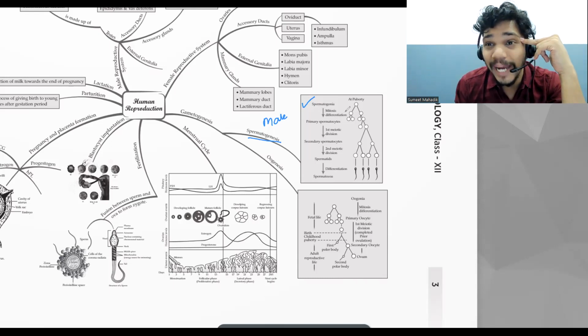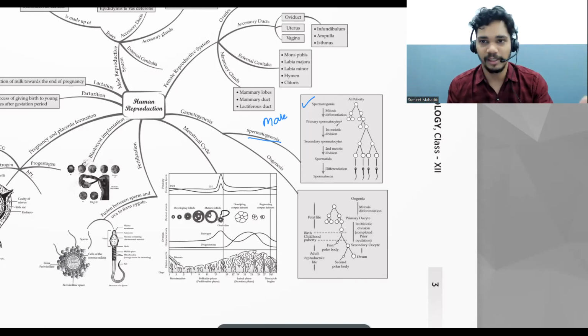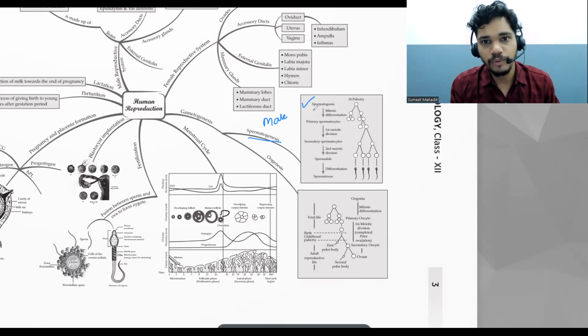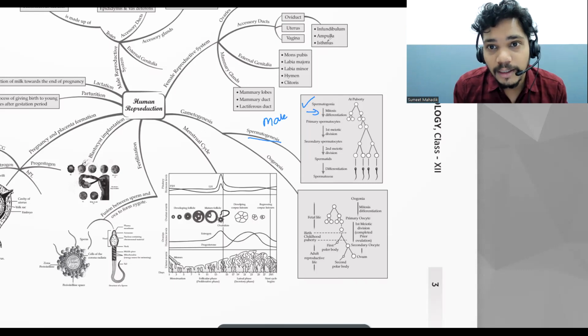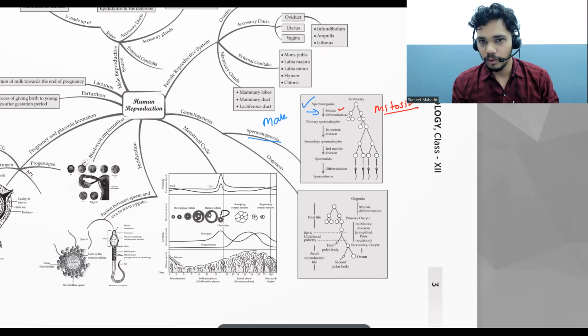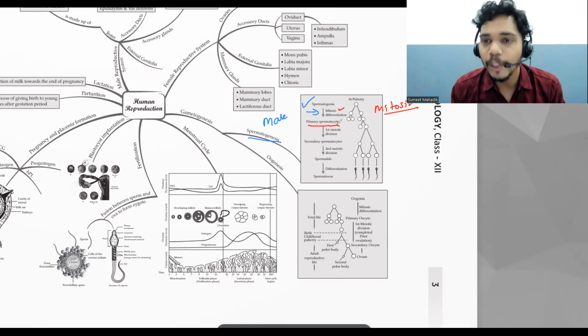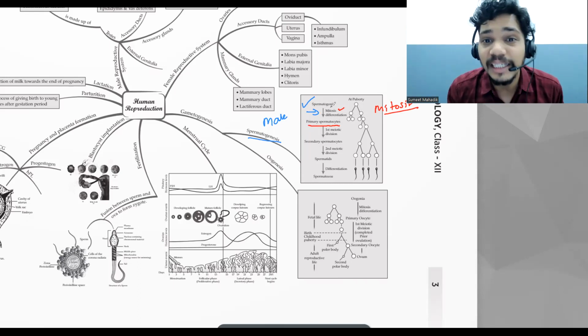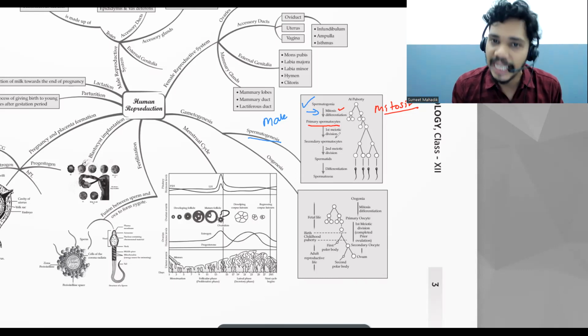Spermatogonia undergo first mitosis, not meiosis. Please pay attention, my dear students. They undergo mitosis because we want an identical copy. So the first division is always a mitosis. Then we get two identical bodies, and from the two bodies we get four bodies. These are called primary spermatocytes. So spermatogonia, after mitosis, form primary spermatocytes.